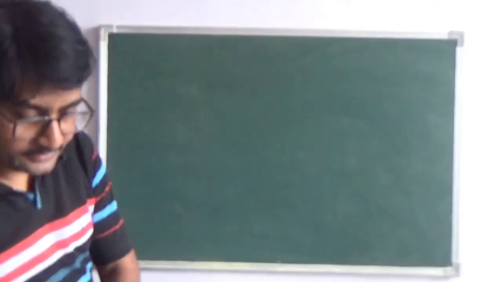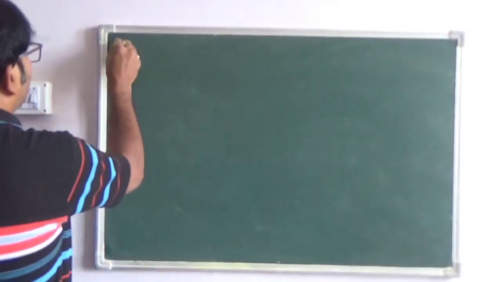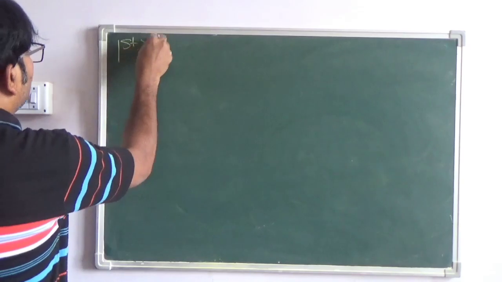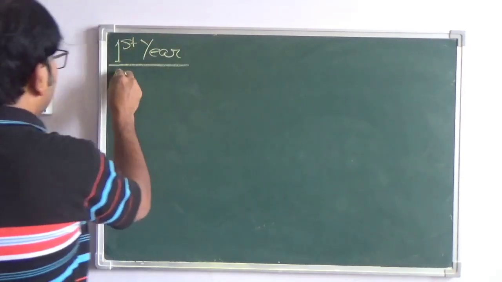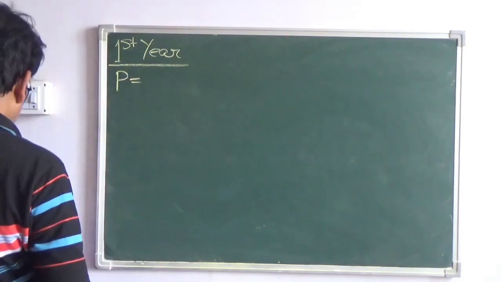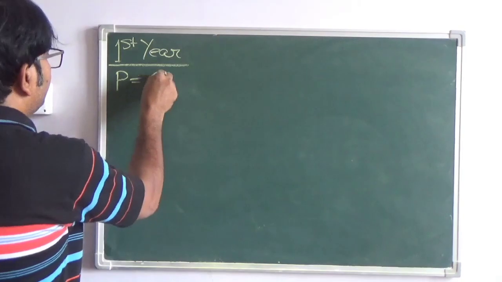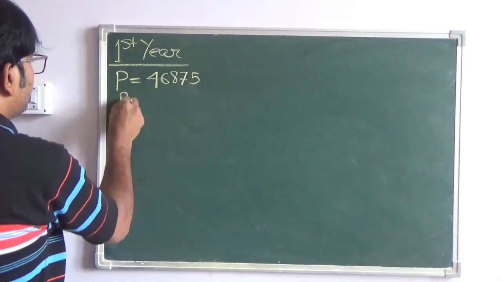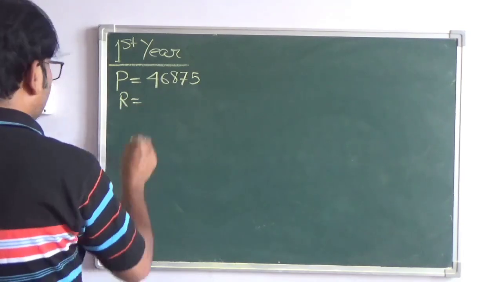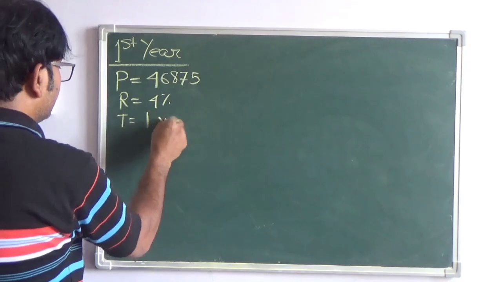So now let us see. What we do, we start with the first year. If you do the first year, the principal is 46875. The rate of interest given is 4%, and time given is 1 year.